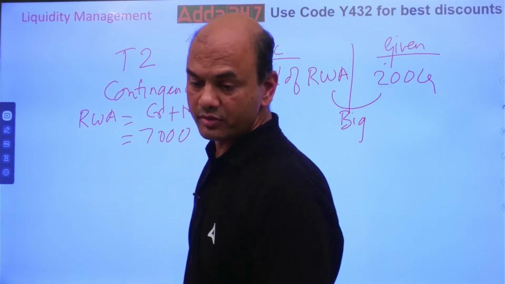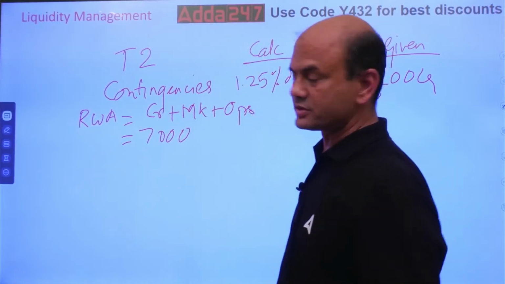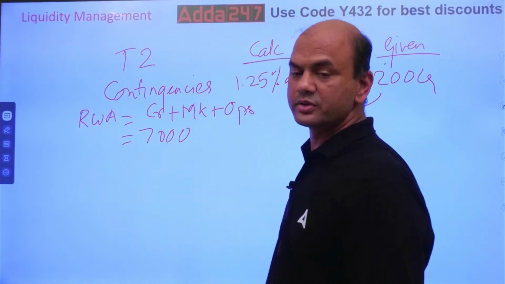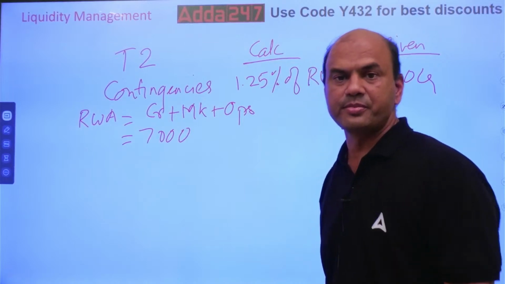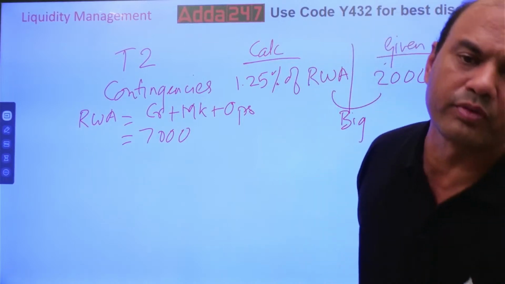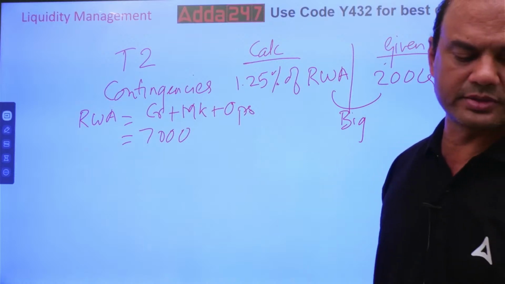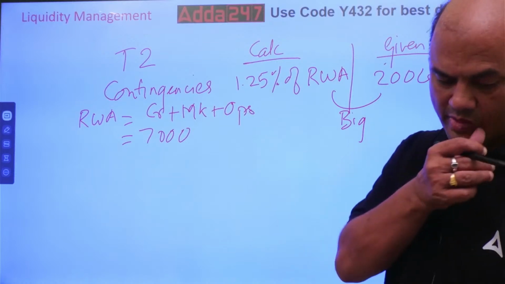Now what do you want? 1.25% of 7,000. So calculate it. 1.25% into 7,000. Do it, everyone. Let me also try. What is the answer?